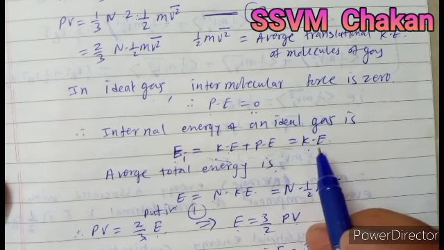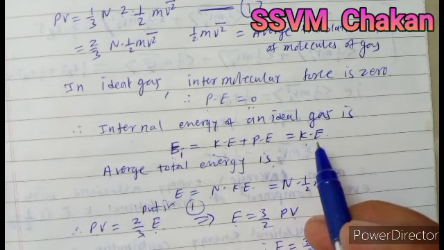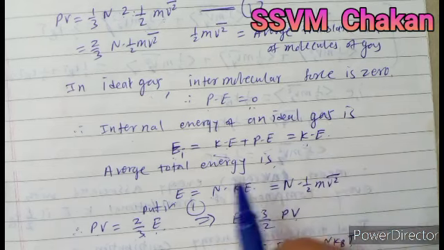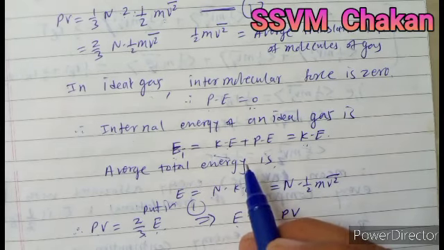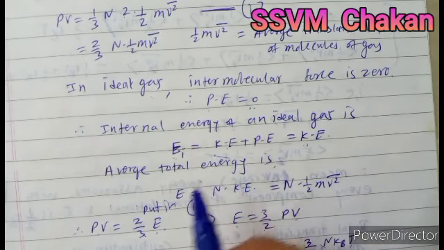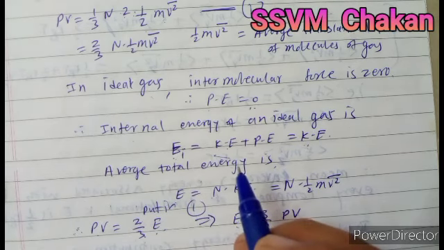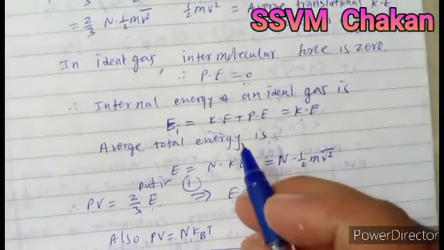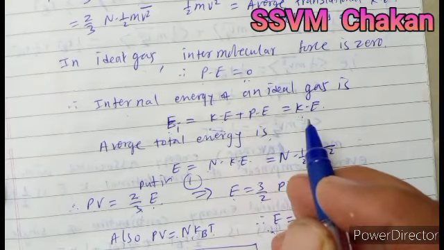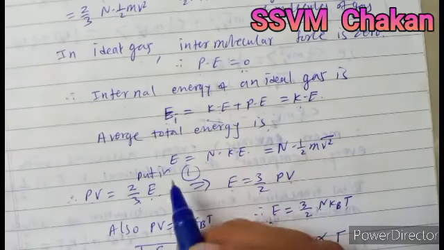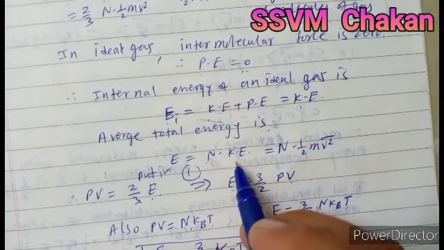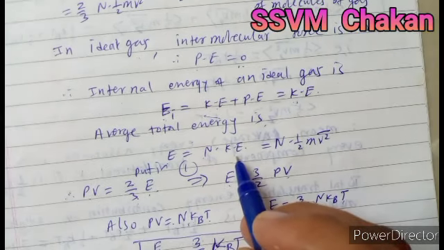Now this is for 1 molecule of gas, but there are N molecules present. So the total internal energy of an ideal gas is N times kinetic energy. So E is equal to N times kinetic energy.